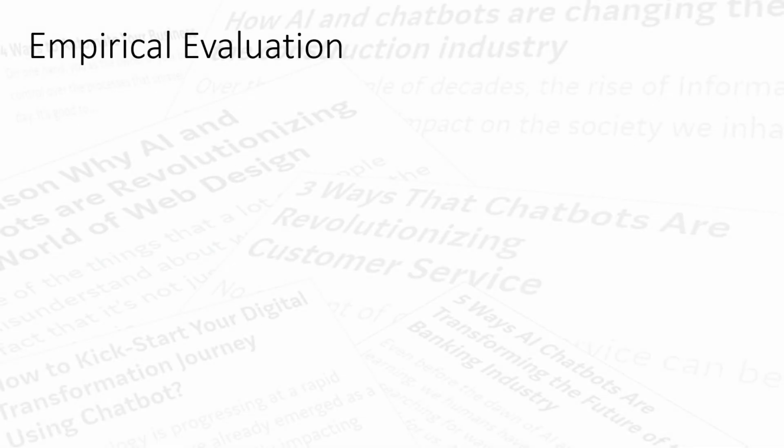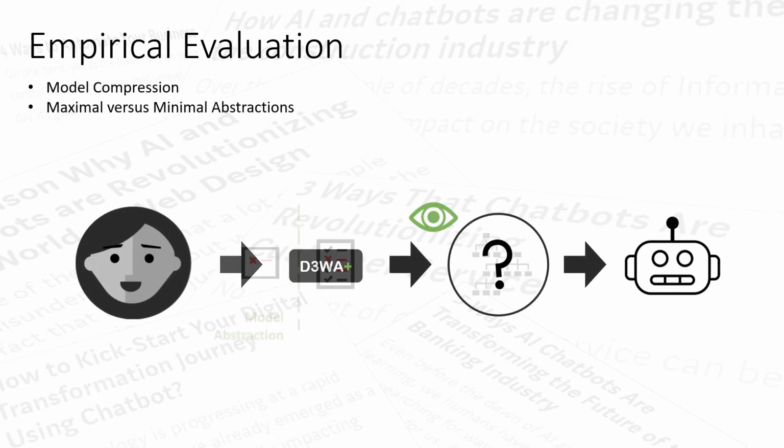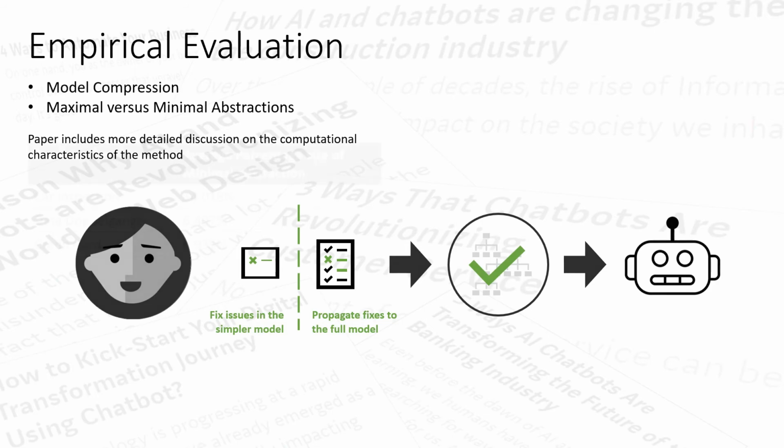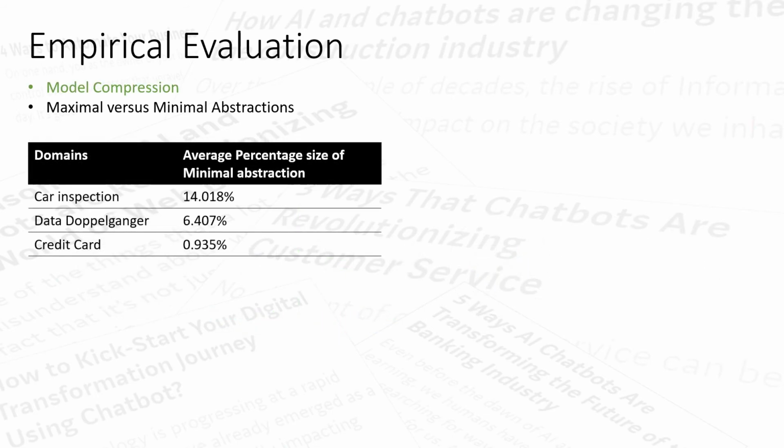We tested our system on 3 domains derived from earlier literature on declarative domains for generating assistants. We were interested in evaluating the compression achieved by the methods and the difference between the maximal solvable model used to derive debugging information and the minimal abstraction. We will skip the discussion on the computational characteristics since that is not the focus of the paper. In terms of the size of the resultant minimal models, which we measured in terms of the number of model components, we see that the user is exposed to much smaller domain files.